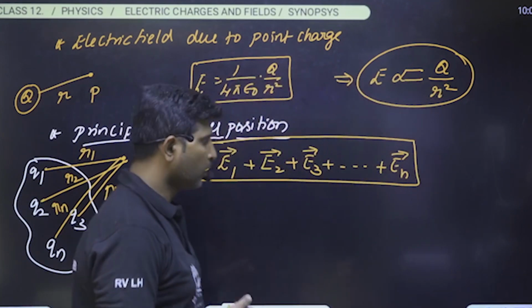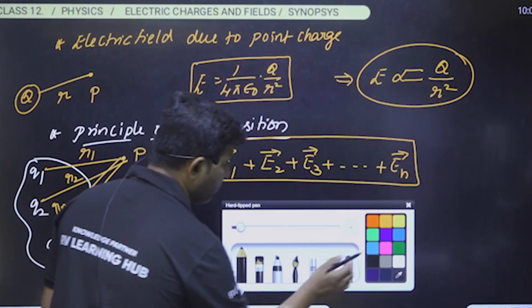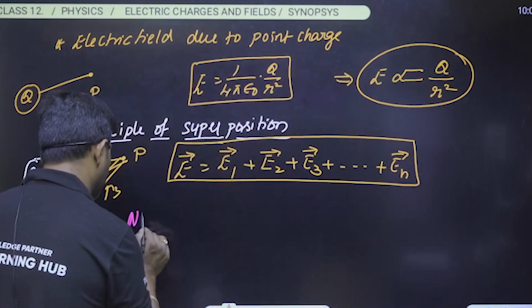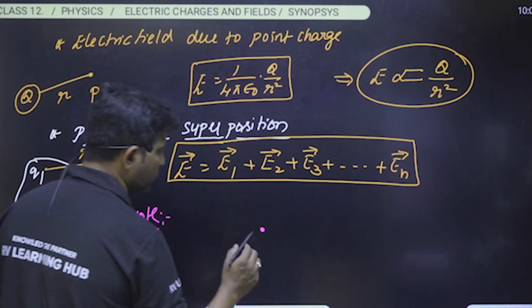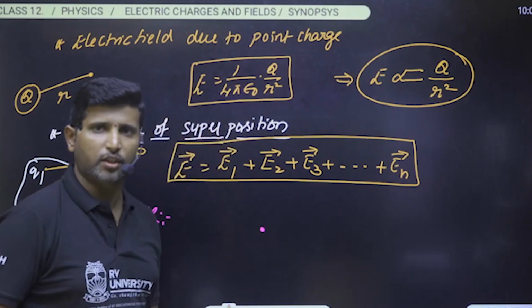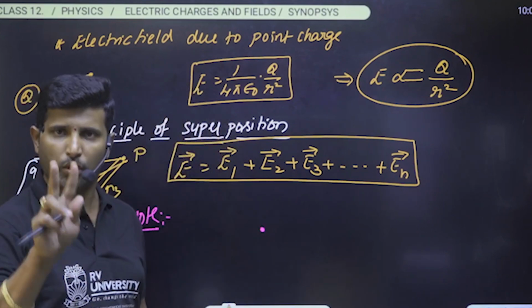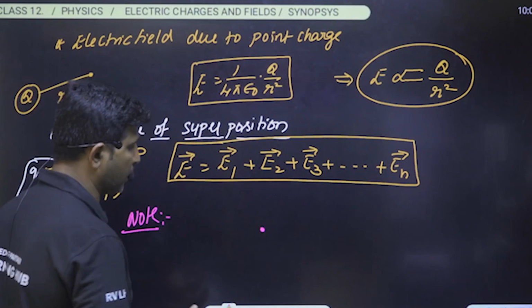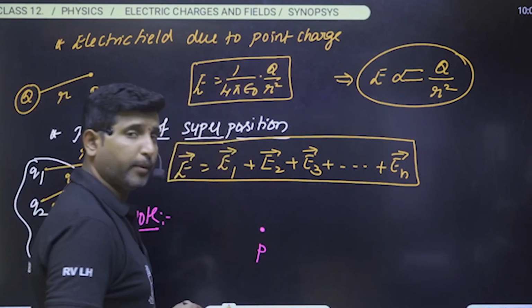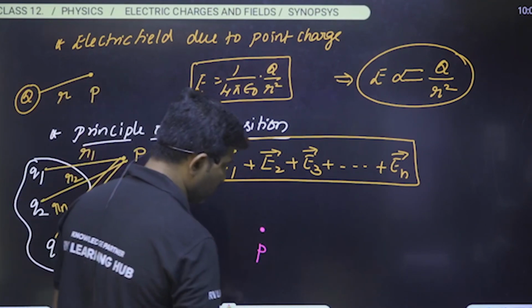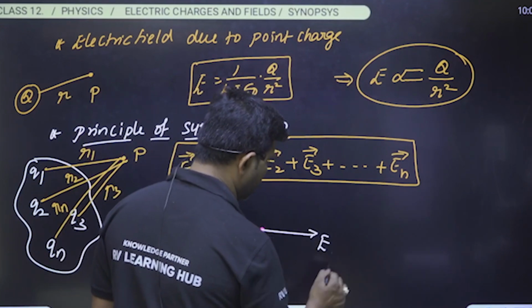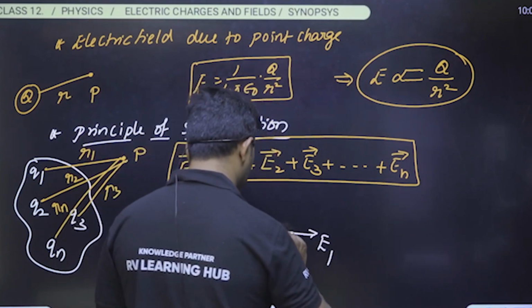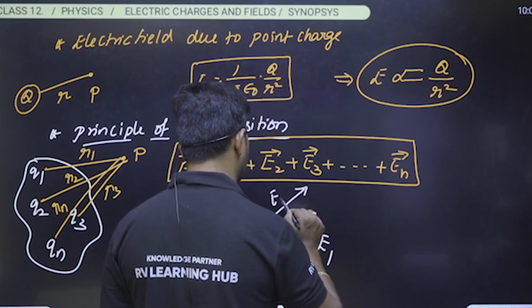Is it clear? Suppose, for example, I will make a note here. Let us say there are 2 or 3 charges. For simplicity, let us consider only 2 charges. Let P be a point. Due to the charges, one field is directed as shown in the figure, and the other field is directed as shown in the figure.